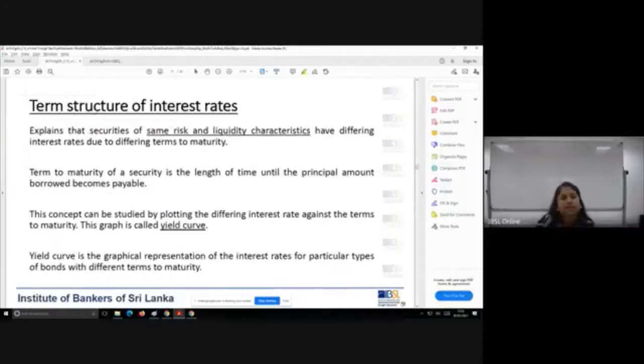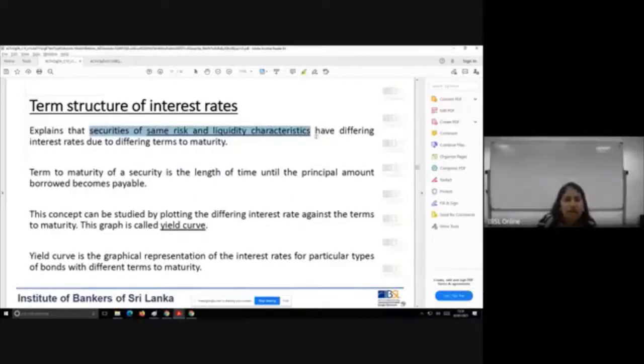This concept is going to tell you why securities, even though they have the same risk and liquidity characteristics, are going to have different interest rates. And the reason is that these two securities have a difference in terms of their maturity period.